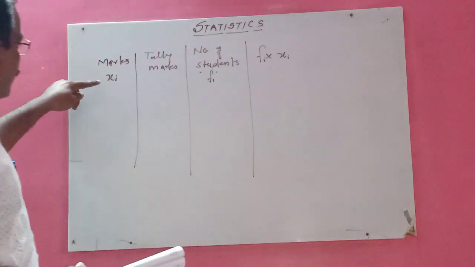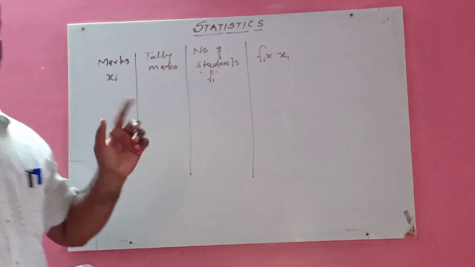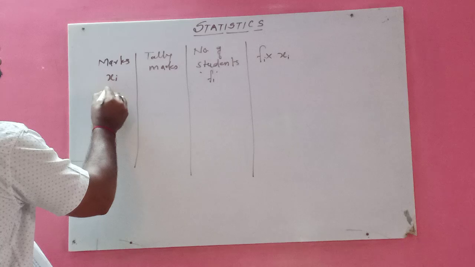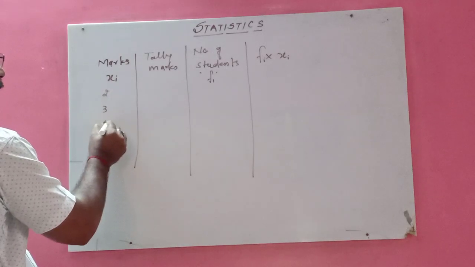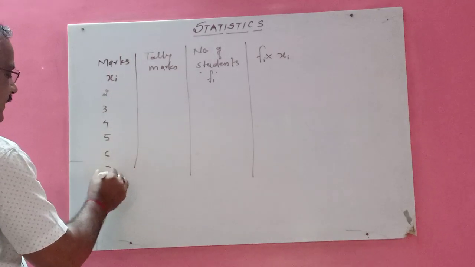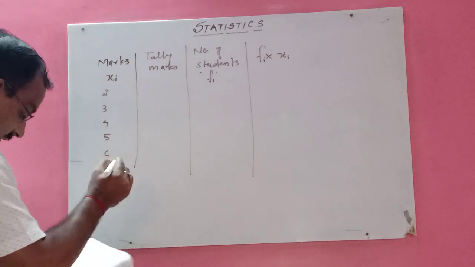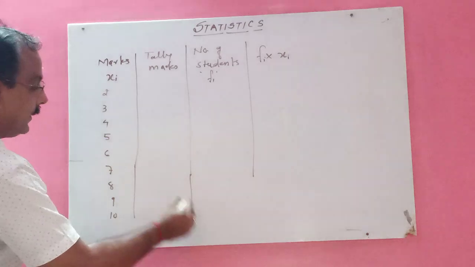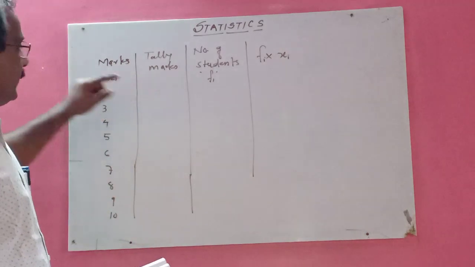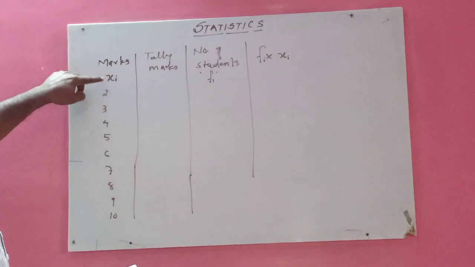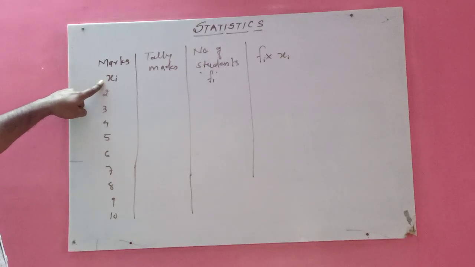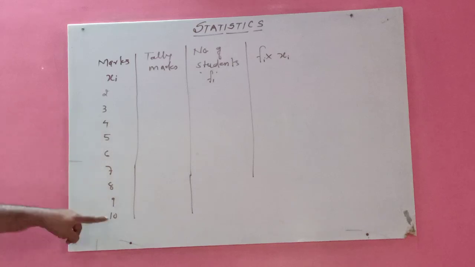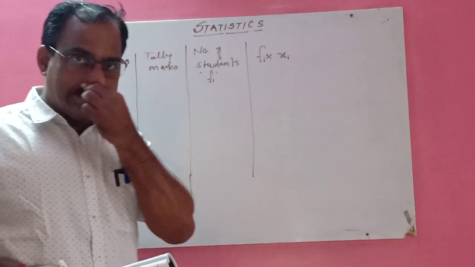So in this column you will start from the smallest marks. The smallest marks given is 2. So from 2 you will write 2, 3, 4, 5, 6, 7, 8, 9 and 10. Correct, children? It's very simple. What I have written here, marks, is indicated by Xi. The smallest marks you will write here, 2, 3, 4, 5, 6 up to 10, because the highest marks is 10.